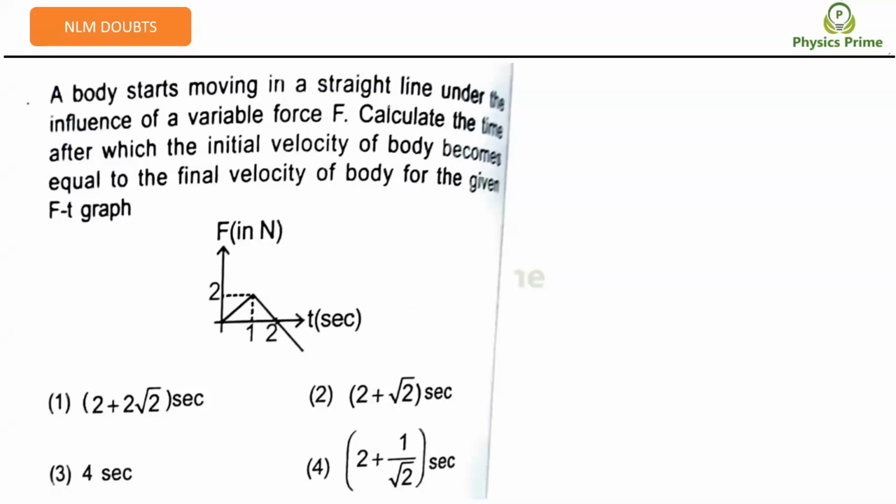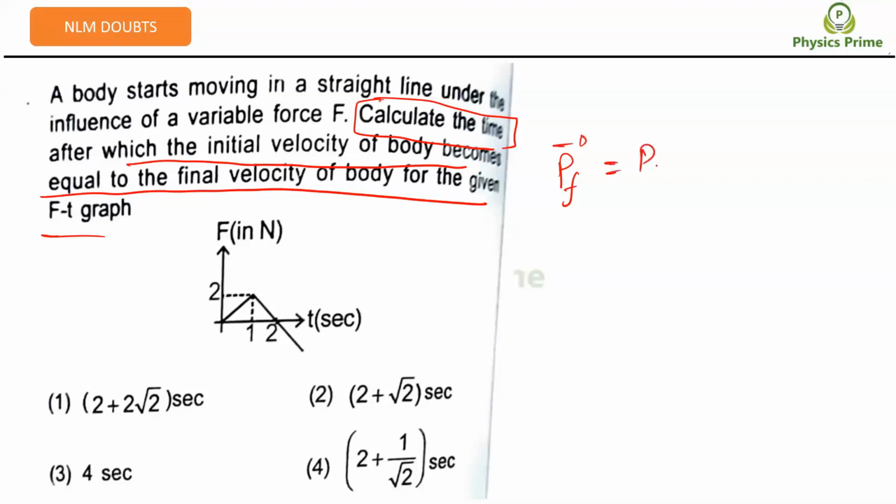So the initial velocity being equal to the final velocity means P final equals P initial, because there's no point that mass is changing. Can I consider this as final momentum vector is equal to initial momentum vector?